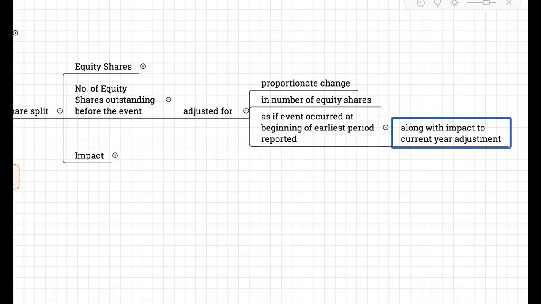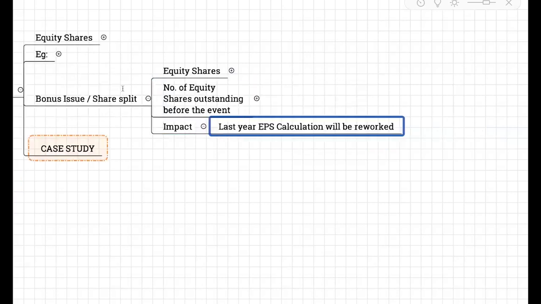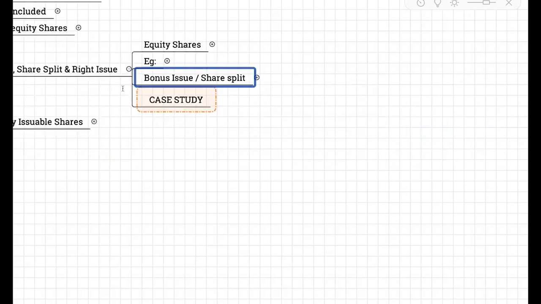So now what do we have to do? We have to treat the previous year also as 2 lakh. So the previous year and current year both have 2 lakh shares. Here we are treating it as if the event occurred at the beginning of the earliest period reported, that is, the beginning of last year. So what is the impact here? The impact is that last year's EPS calculation is also reworked to provide a meaningful comparison.